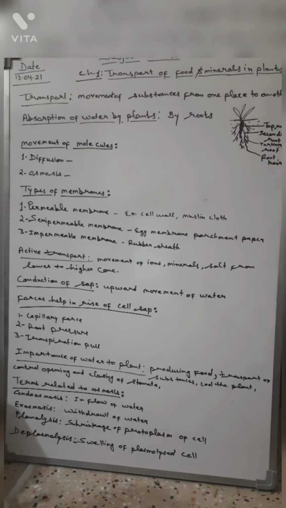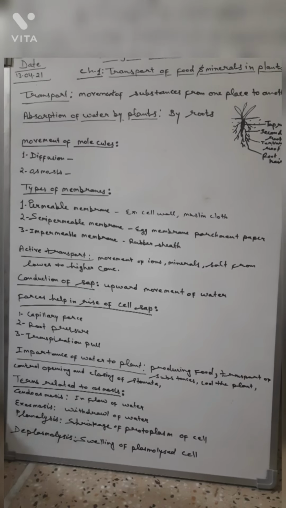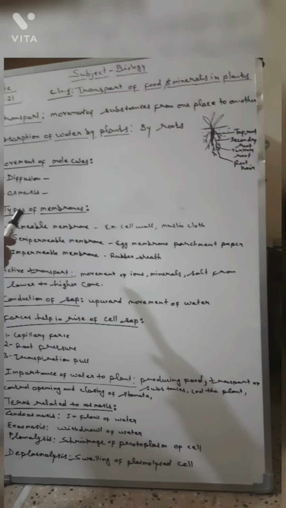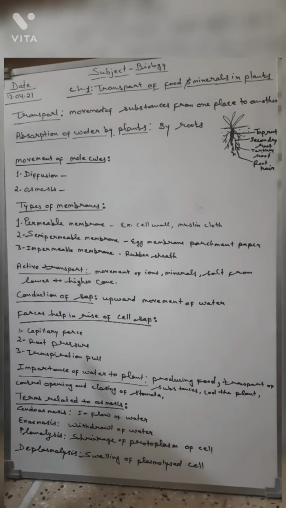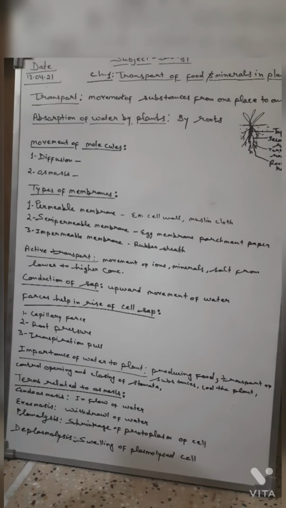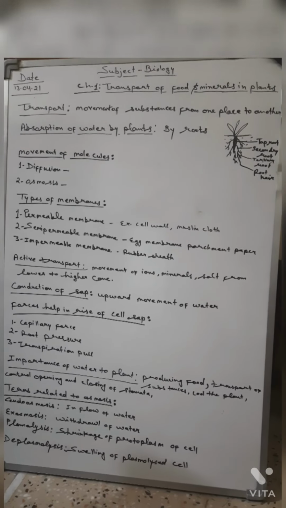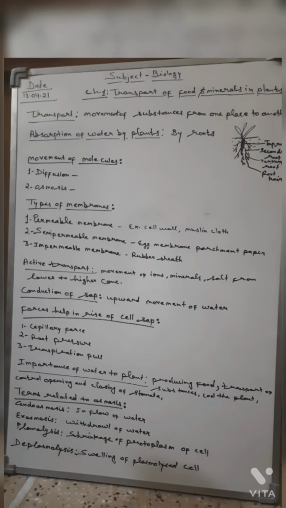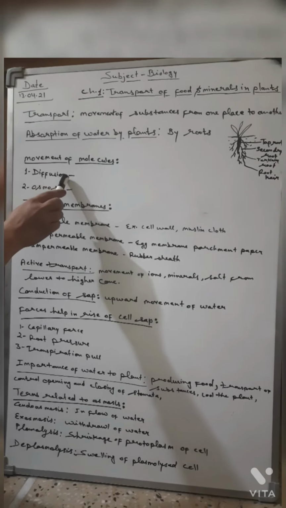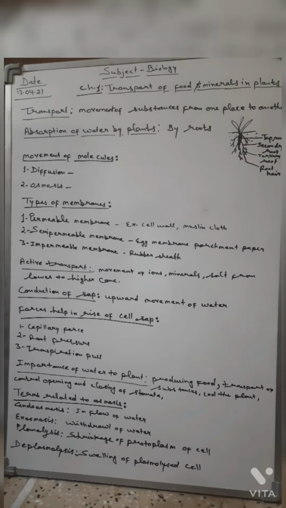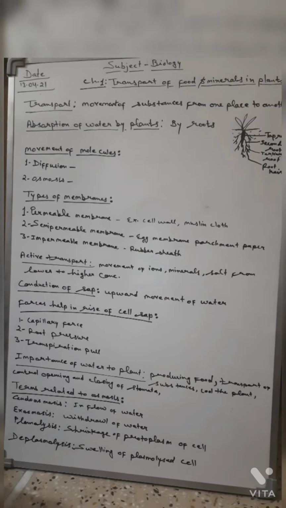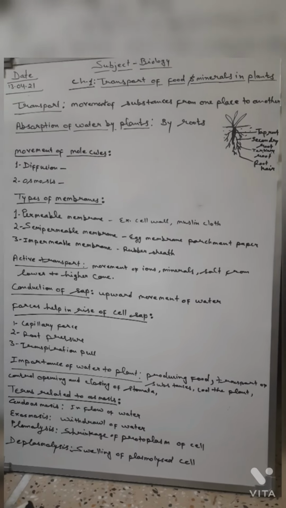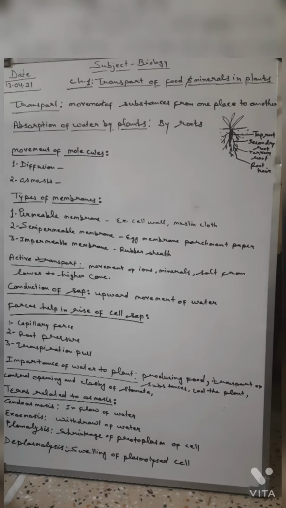Diffusion means the movement of molecules of solid, liquid and gases from a place of higher concentration to a place of lower concentration.